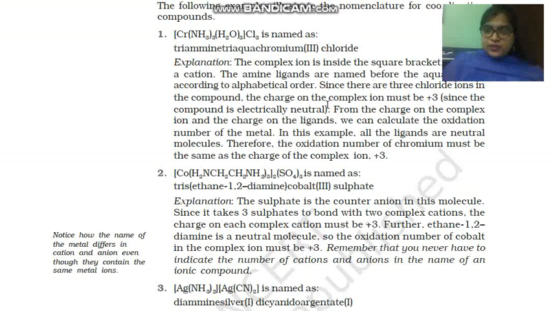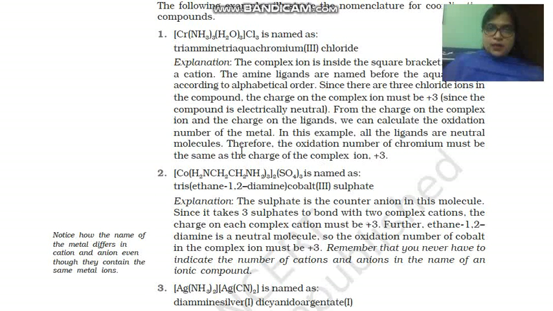All the things have been mentioned here, children. The same thing has been mentioned here; you can read it on your own. It is given in the NCERT book. The charge of this complex is +3, since the compound is electrically neutral. Why? Because -3 will be cancelled out by +3. So the charge on this complex will be +3, and the oxidation number of chromium must be the same as the charge of the complex. So it will be +3.